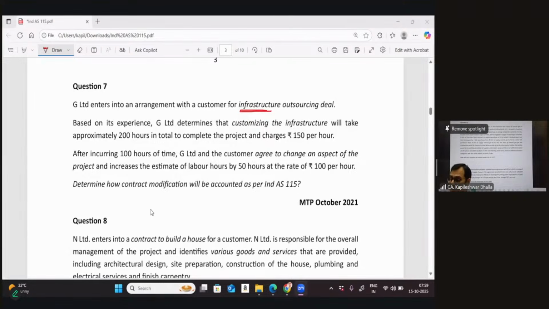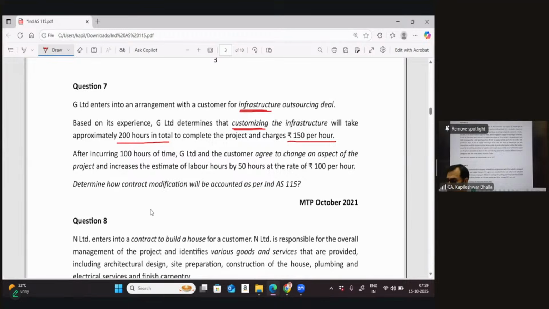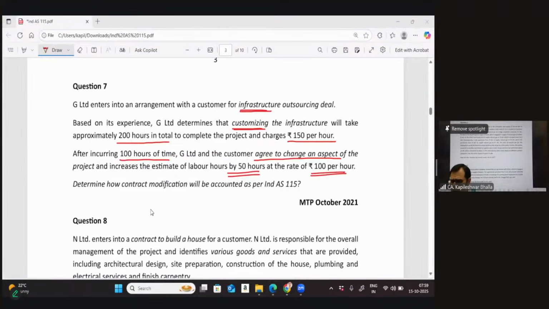Now, based on the experience, G determines customizing the infrastructure will take approximately 200 hours in total, and the charges are 150 per hour. After incurring 100 hours of time, that means 100 hours of work is already done and 100 hours of revenue would have been recorded as well. It says the customer agreed to change an aspect of the project and increase the estimate by 50 hours at the rate of 100 rupees per hour. I think we can again make another interesting statement as well.